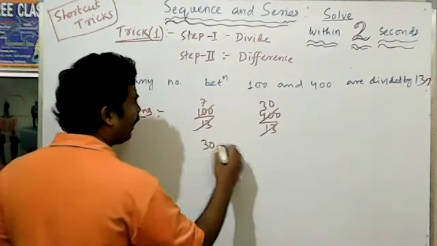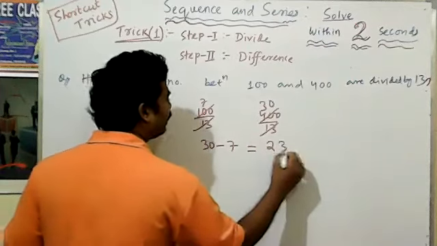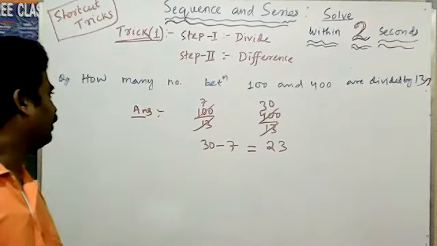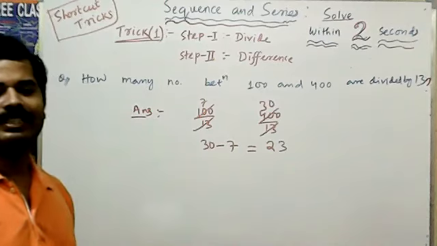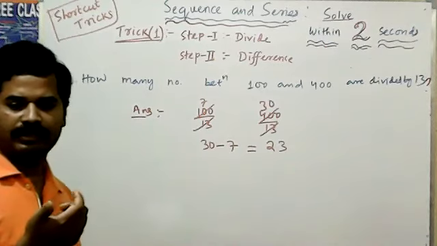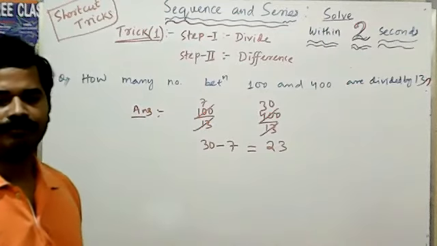Means 30 minus 7 is equal to 23, which is the answer. So that is very easy to calculate. 1 second भी हो जाएगा. Calculation strong है, division strong है, तो 1 second में होगा.